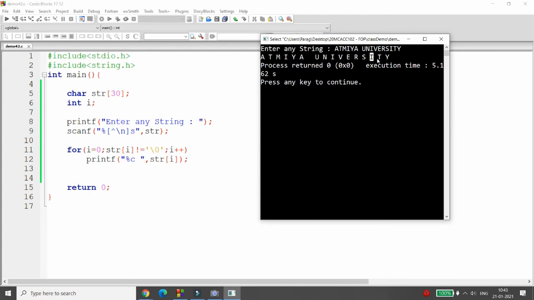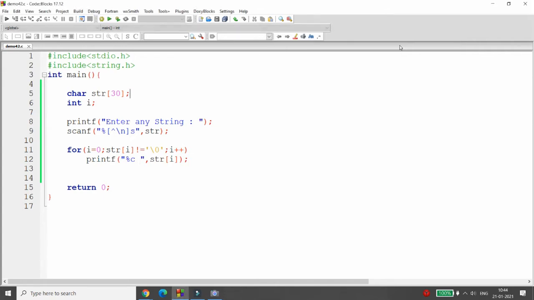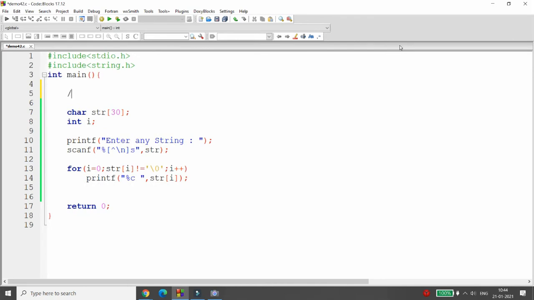Now you will be able to write different kinds of code. For example, what I want to do is find out how many As are available in this string. So find out the occurrence of a character in the given string, right? So I want to write the code to find out the occurrence of a character in a given string.